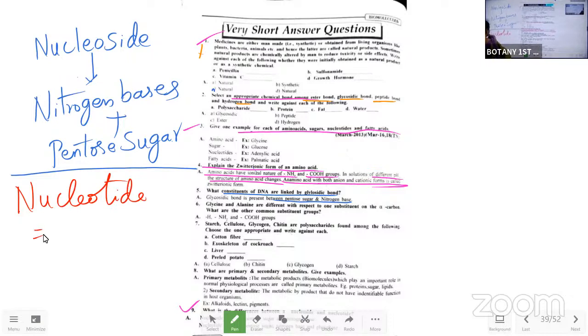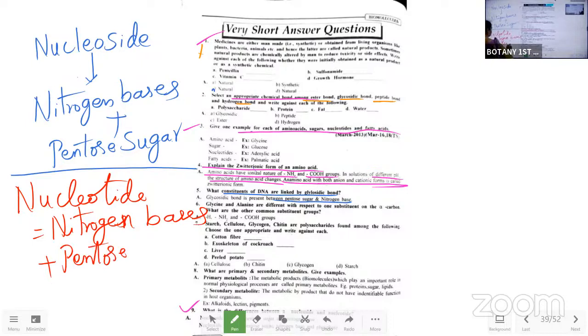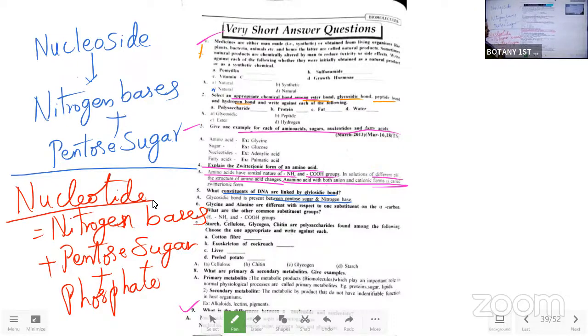Nucleotide means when the nitrogen base bonds with pentose sugar and phosphate group. That is called a nucleotide. So, if you write this much, you will get 2 marks. Very easy.